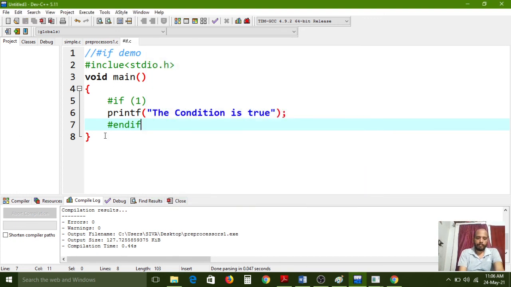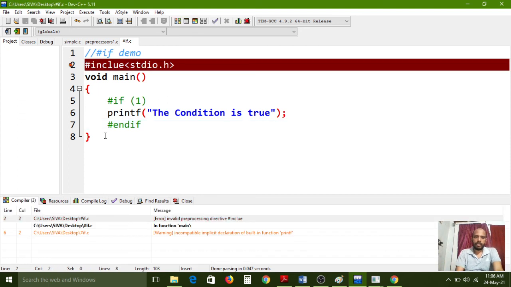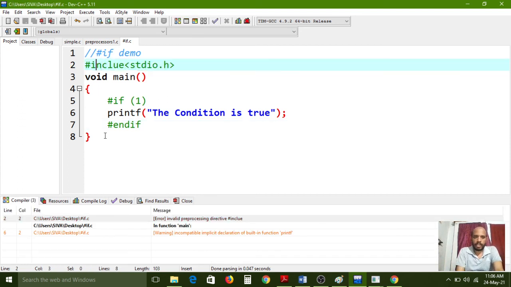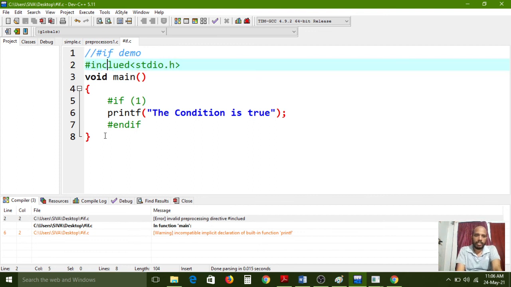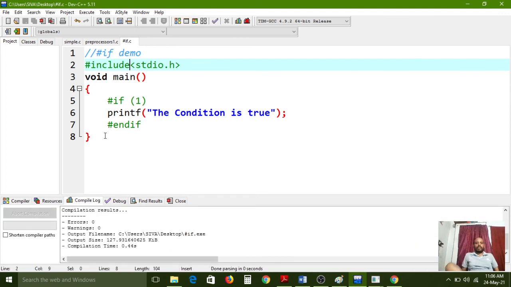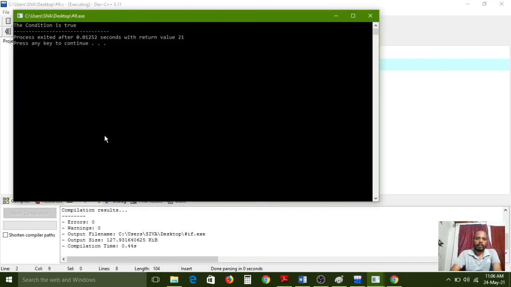Now I am compiling with Ctrl F9. I forgot the d in #include, that's why it is showing one error. Now I am compiling. Implicit declaration of built-in function printf. Sorry, here also I just missed #include. Now I am compiling, and it is showing 0 errors and 0 warnings. That means compilation is successful. Now I am executing by pressing the enter key.